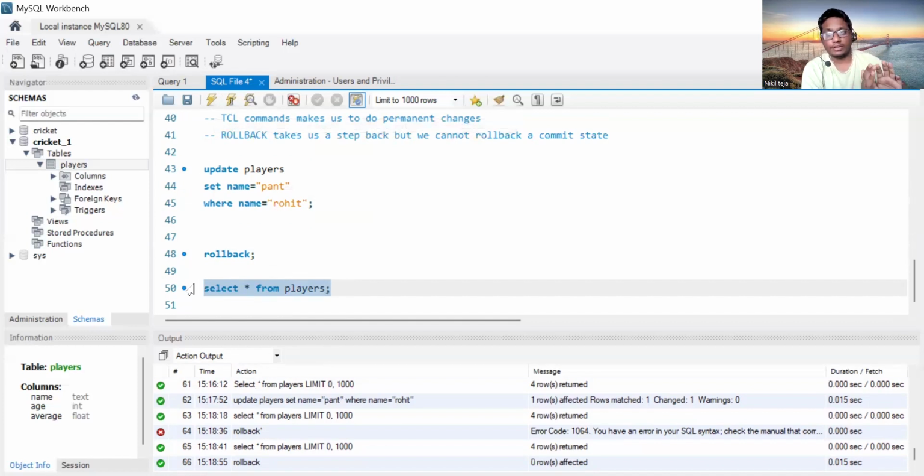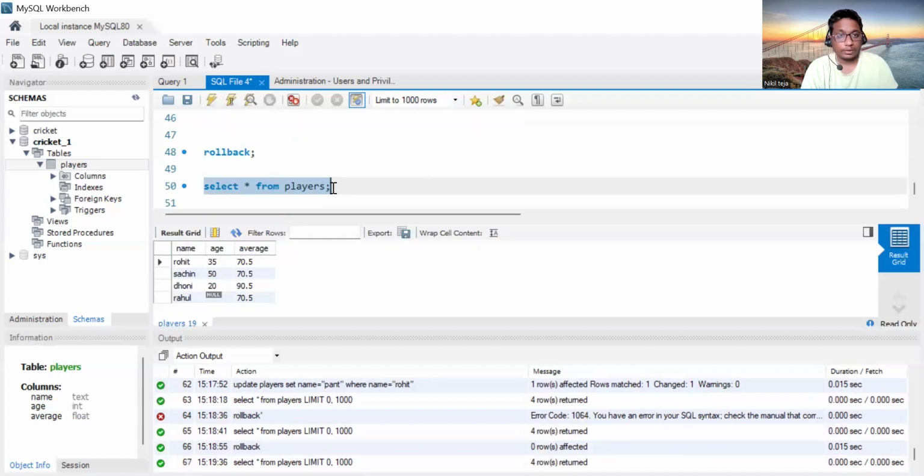Why? Because इधर क्या किया हम? रोहित को पंत से अपडेट किया, but we did not commit the state. So it will be going to backward state if we press the rollback, if we execute the rollback. Now डेटा सेट में क्या आएगा? Like रोहित ही आएगा instead of पंत. Why? Because it went to one step backward, right?